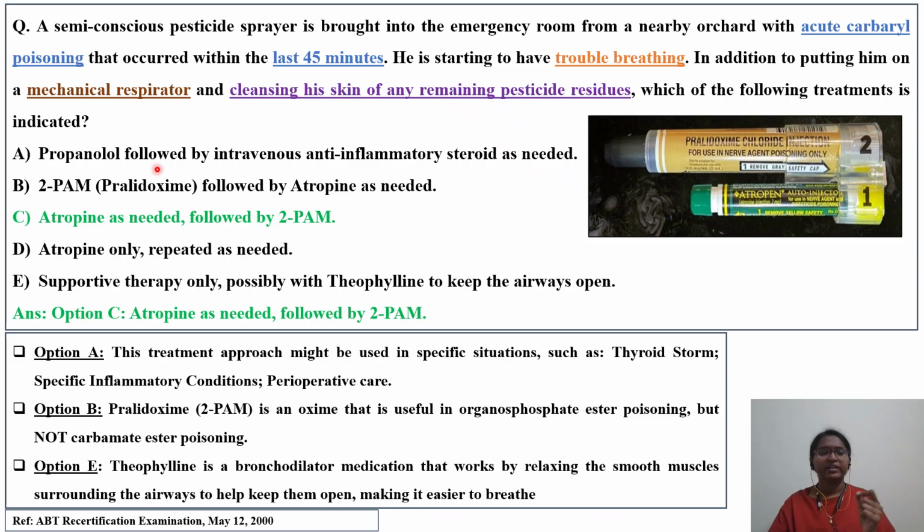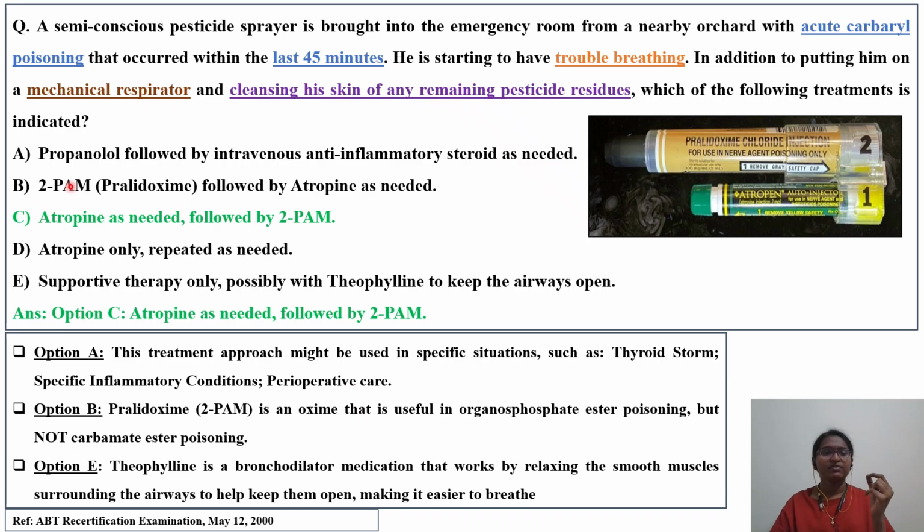Let us understand why option A is not right. Option A is propranolol followed by intravenous anti-inflammatory steroid. This particular combination of propranolol plus steroid might be used in specific situations. What are those situations? Thyroid storm, specific anti-inflammatory conditions, and perioperative care, but not in this case of acute carbamate poisoning.